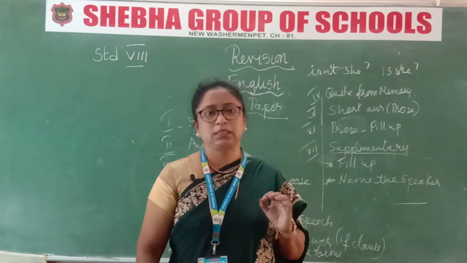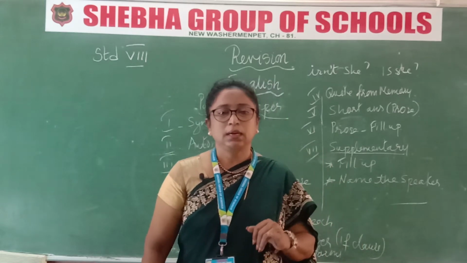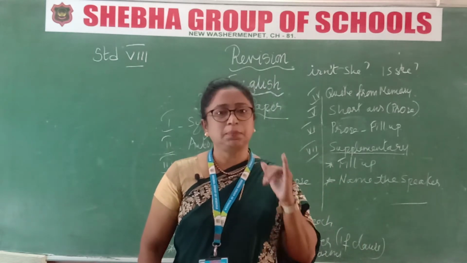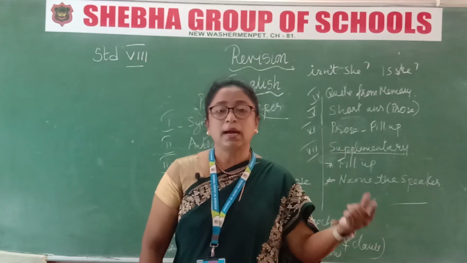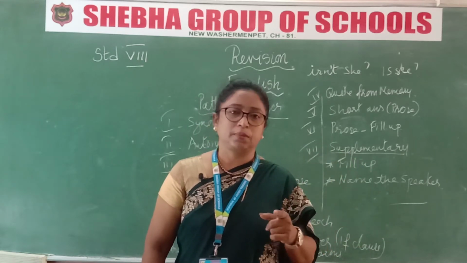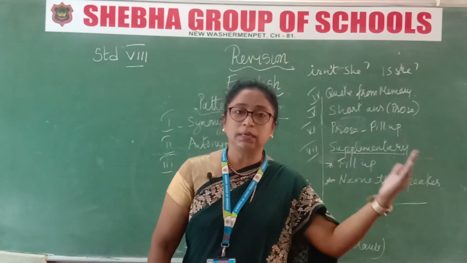Now what are the first rules? The first one is the statement sentence. I told you the kinds of sentence. In a statement sentence you have to change said to into told, and the connecting word will be that. Said to will change into told and the connecting word is that.